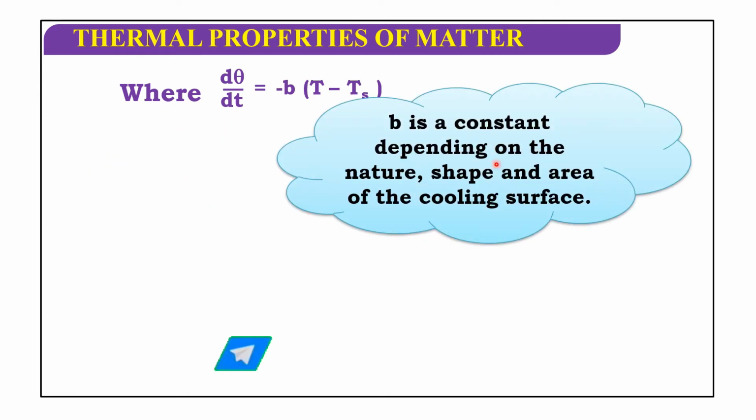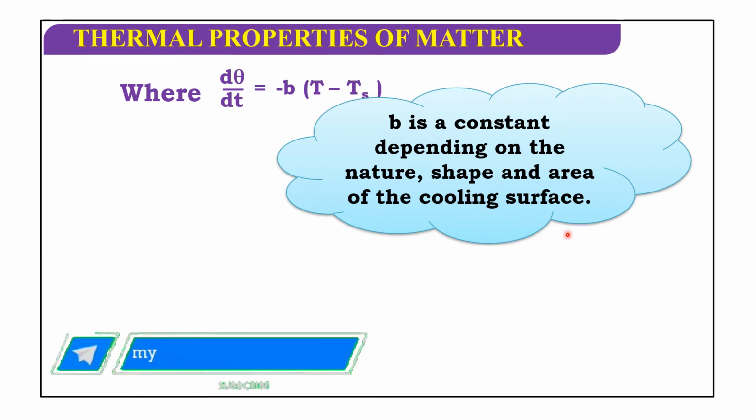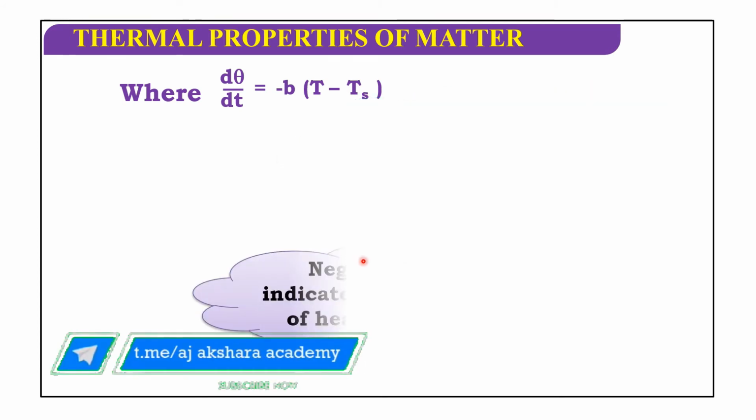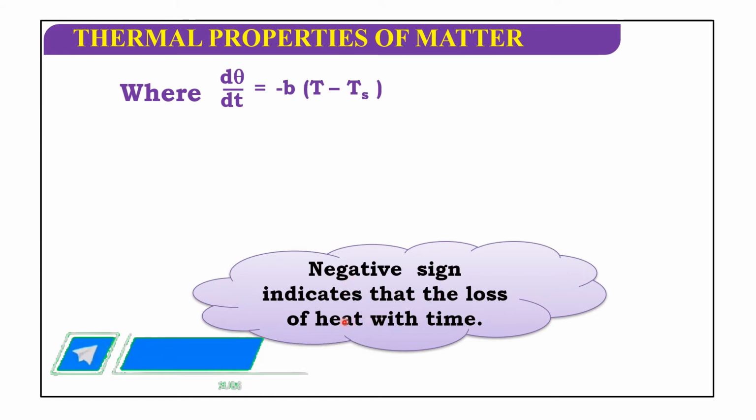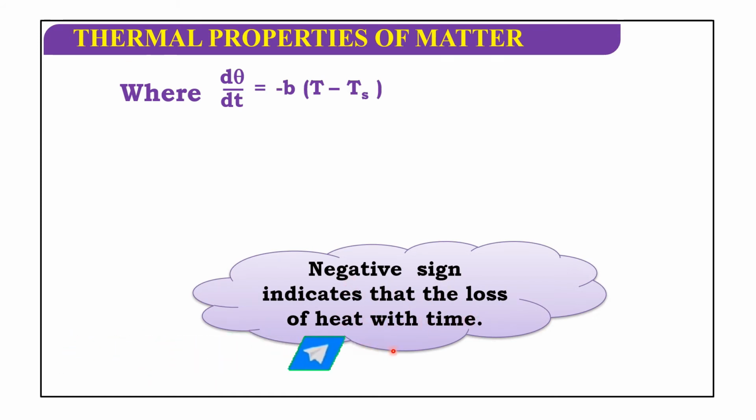B is a constant depending on the nature, shape and area of the cooling surface. Negative sign indicates the loss of heat with time.